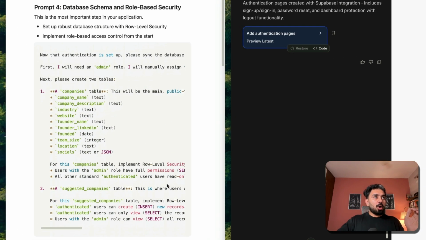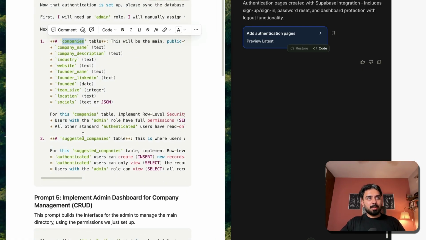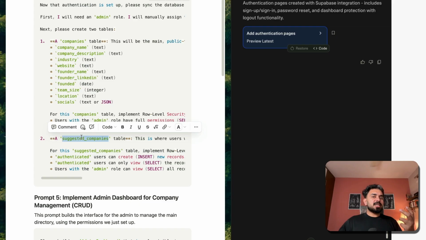Now prompt 4 is for setting up our database. This is the most important step in the application, where we'll set up the schema. We have the companies table and we want something called suggested companies. Let's say if a user knows that this is a YC company which is not there in your directory, and we want to suggest something.